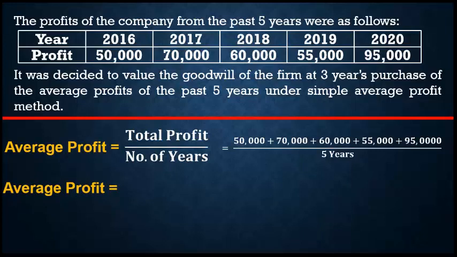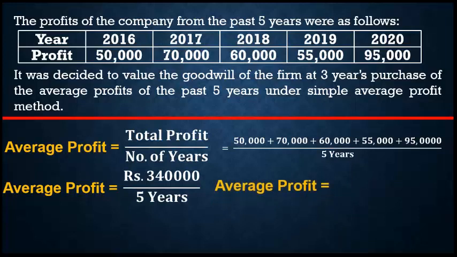Now average profit is equal to 3,40,000 total profit for the 5 years divided by 5 years, which is equal to 68,000. What is the average profit? 68,000. Now calculate the goodwill.